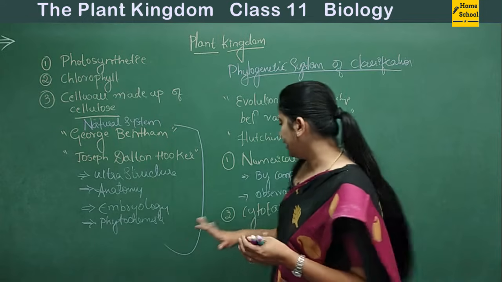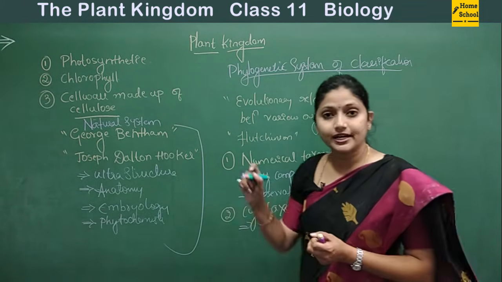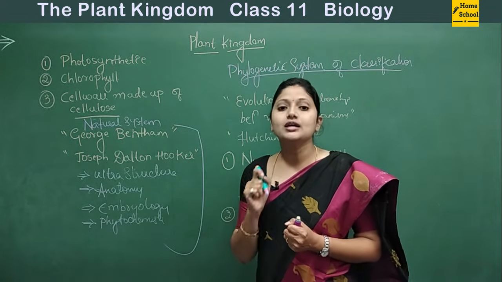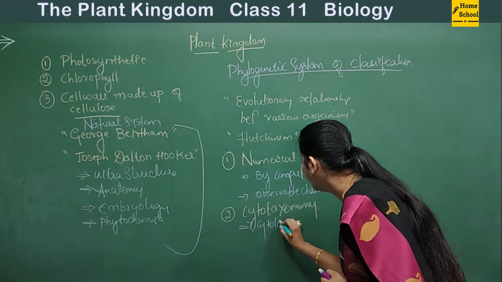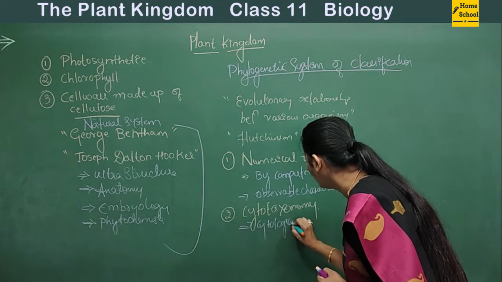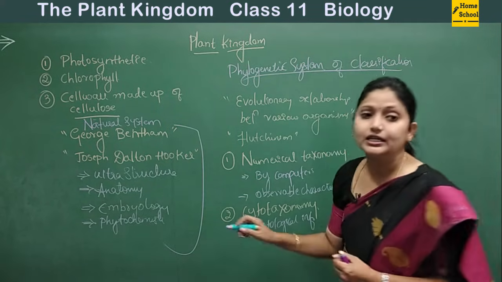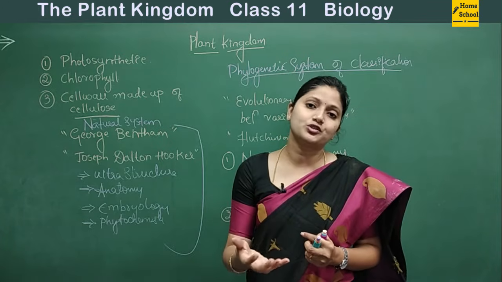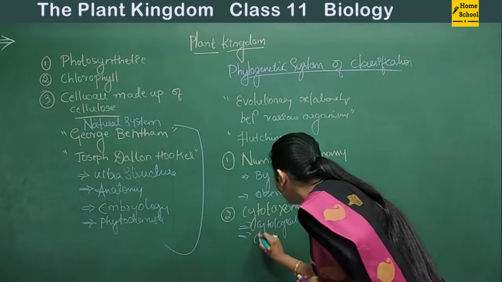So cytotaxonomy is mainly speaking about the cytological info. Fine. Then the next point is, this gives major information on the chromosome number, structure and behavior.